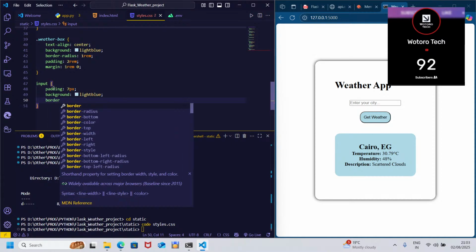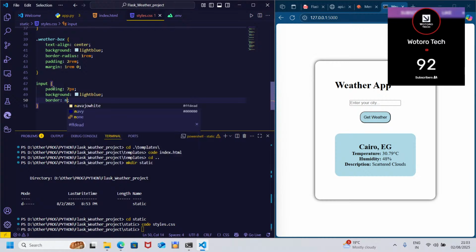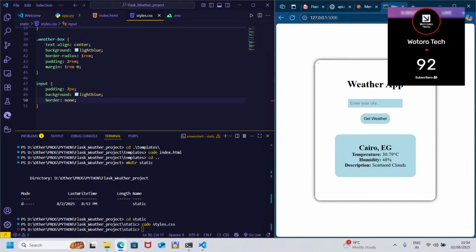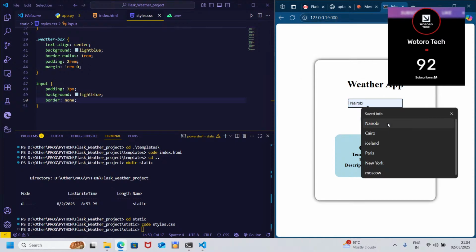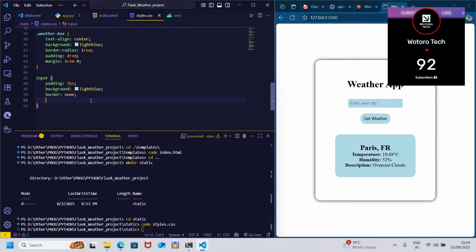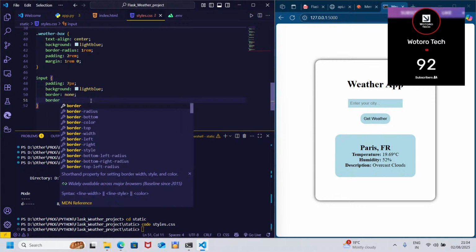Border none. Yes, so that is it. Border radius.